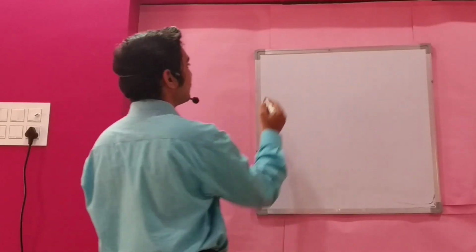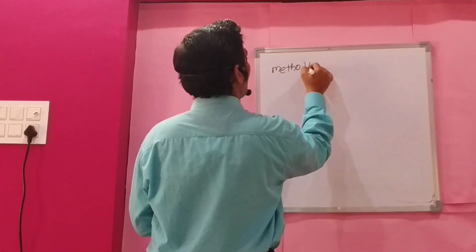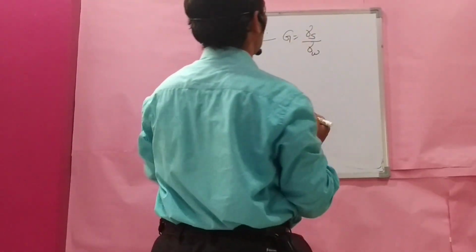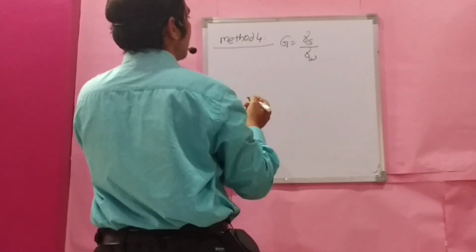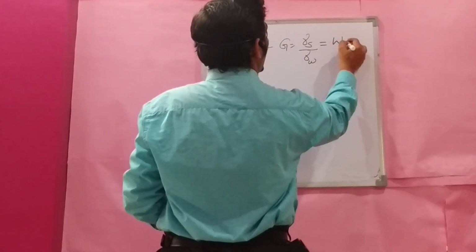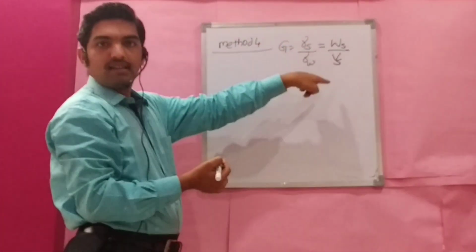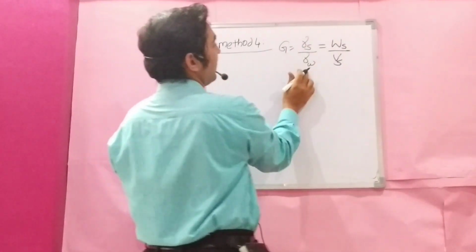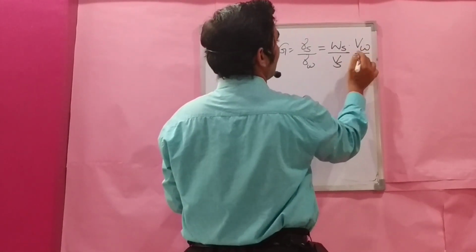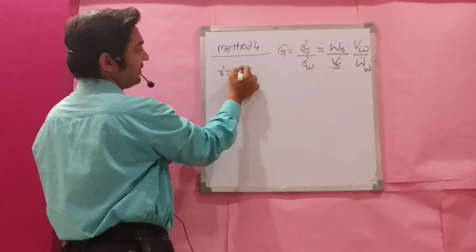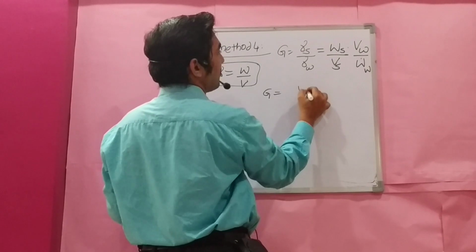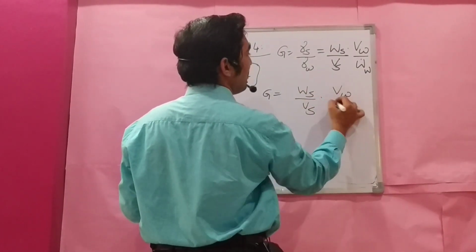Now, method 4. G is equal to gamma s by gamma w. Gamma s is nothing but Ws by Vs. Gamma w is Ww by Vw, because gamma is W by V. That's what we are starting from the basics. Now G is equal to Ws by Vs into Vw by Ww.